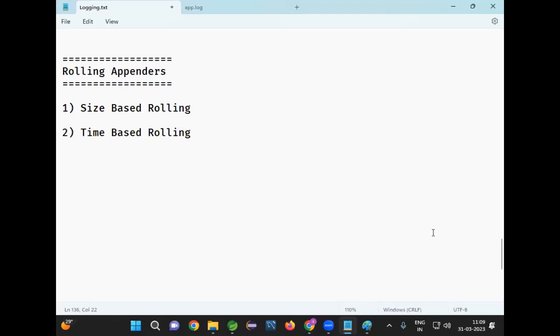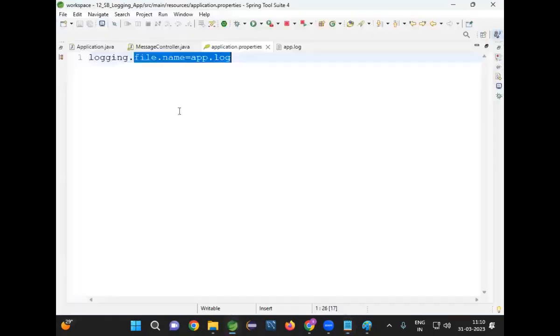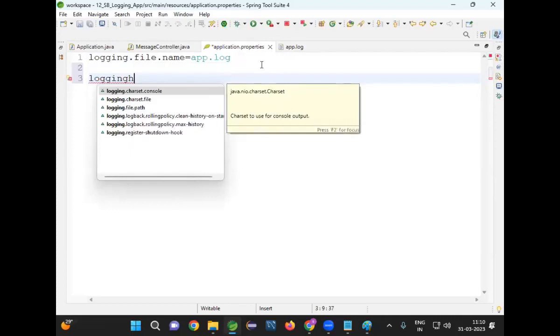Are you guys getting my point? So in every real-time project, logging will be available. That logging also, rolling-based logging will be available. How many ways can we roll the log file? In 2 ways we can roll the log file. One is size-based rolling and the second one is time-based rolling. Are you guys clear? Now, if you see in our properties file, we will have properties for that.